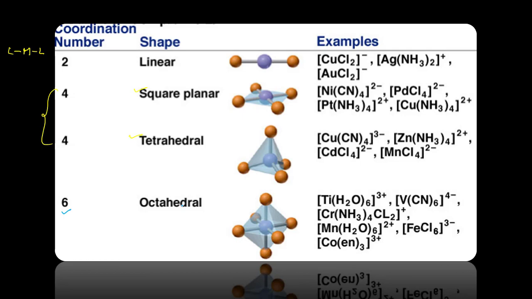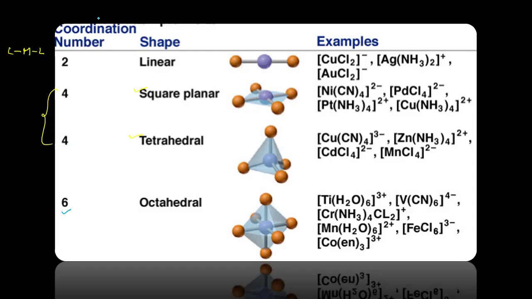Here I am taking nickel tetracyanide minus 2 as the first example of square planar complexes. Let us apply valence bond theory for this particular complex in order to explain its structure and geometry.